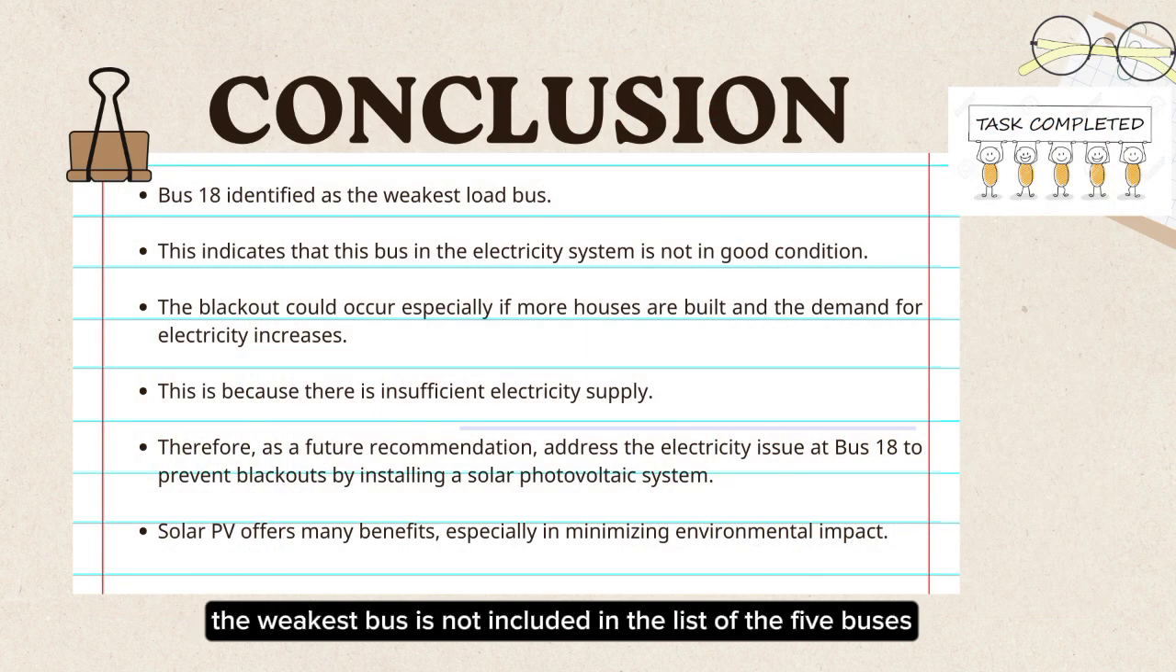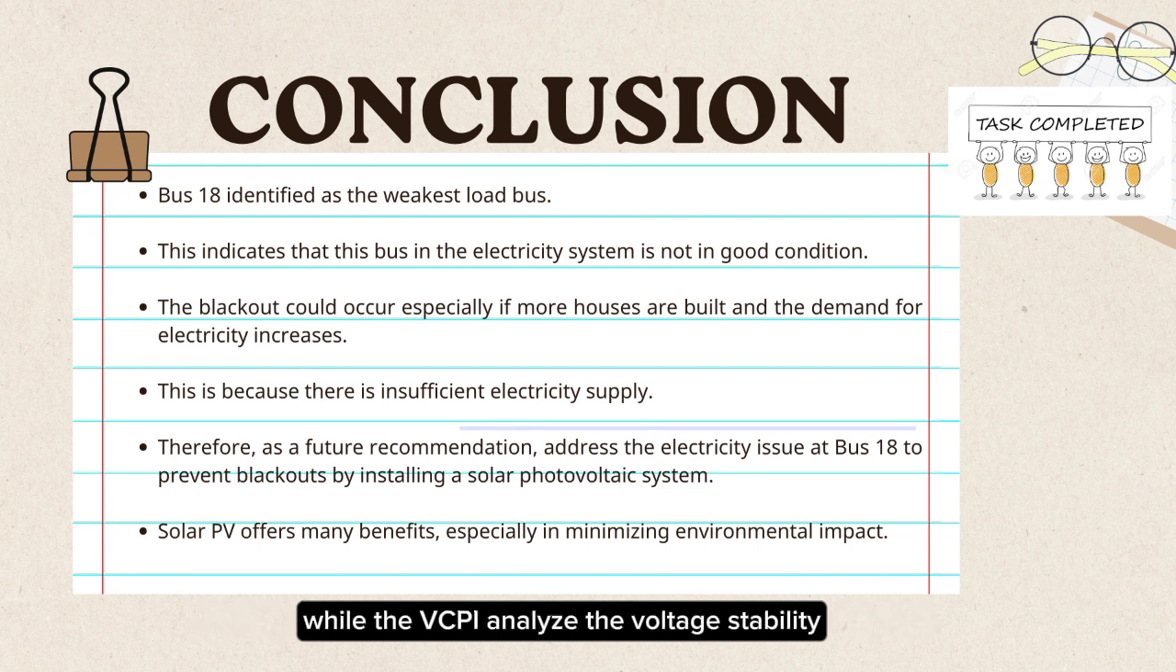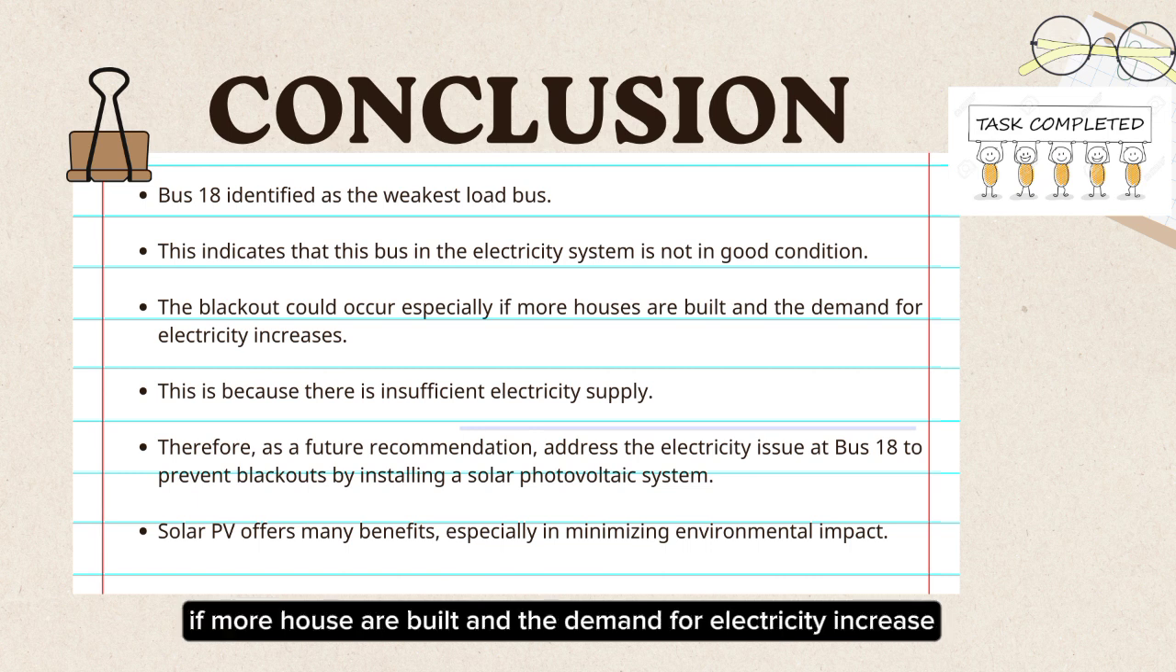The weakest bus is not included in the list of the 5 buses outside the voltage magnitude standard range. This is because the 5 buses are identified based on the IEEE 57 bus system, while the VCPI analyzes the voltage stability from a different perspective. This indicates that bus 18 in the electricity system is not in good condition. A blackout could occur, especially if more houses are built and the demand for electricity increases, because there is insufficient electricity supply.